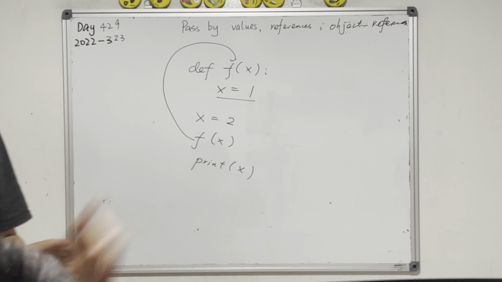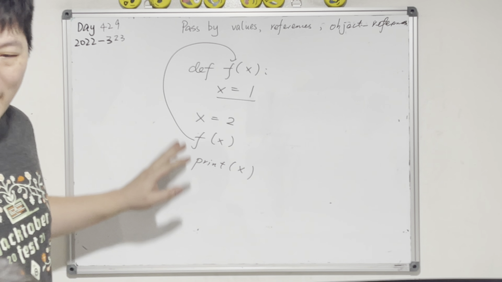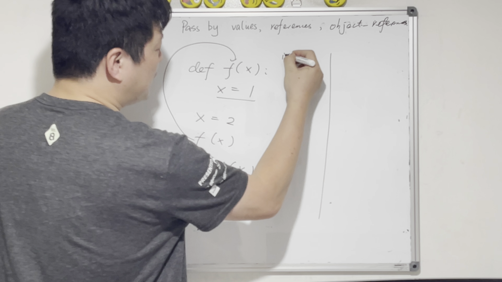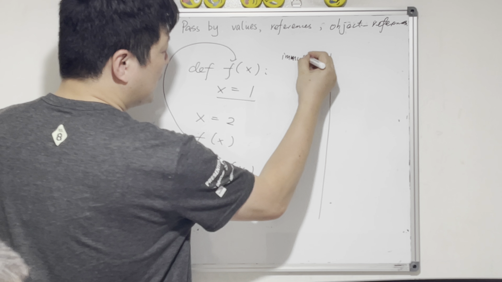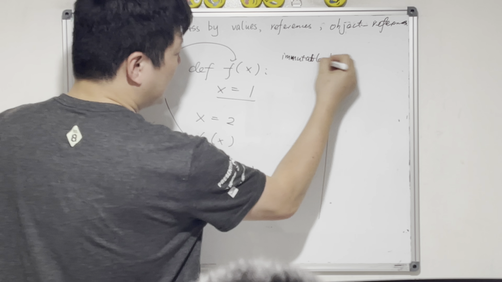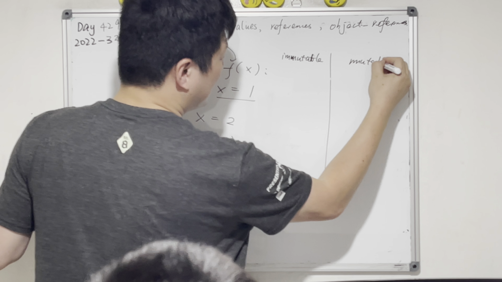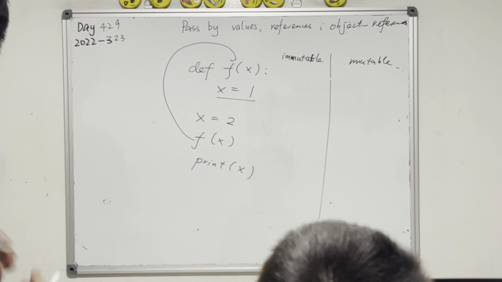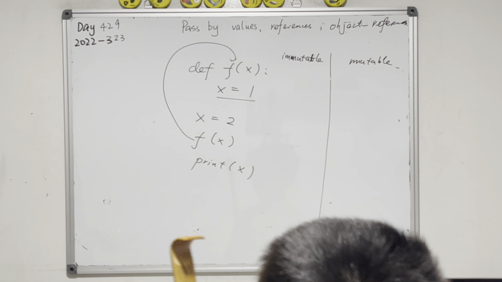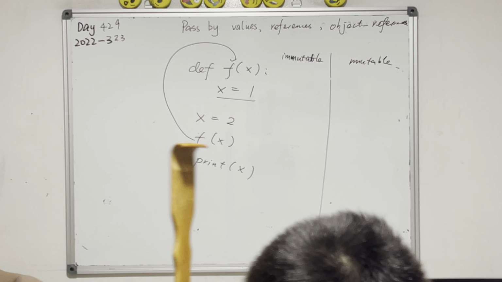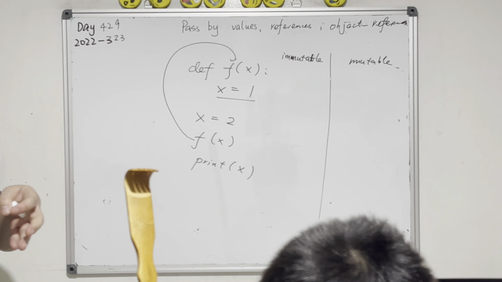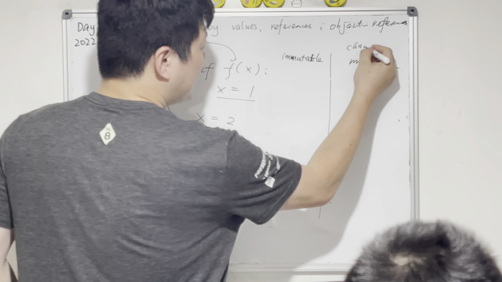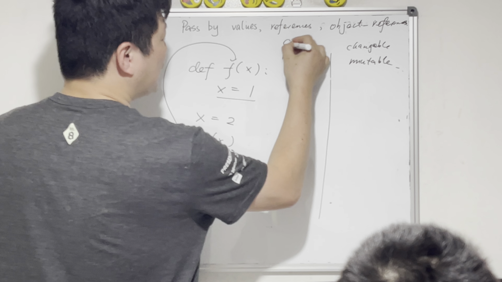Why is that? Let me explain this. I have 2 sets of data here. One is immutable and the other one is mutable. What's immutable? What's mutable? Mutable is changeable. This is changeable, but this one can't change, right?